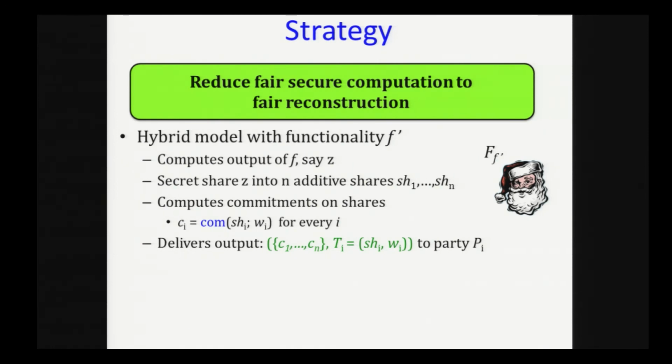So our strategy for realizing secure computation is something that is used in several previous works. We are going to reduce fair secure computation to fair reconstruction. The way we do this is that we let parties interact with an unfair ideal functionality. So this is the unfair ideal functionality, which is not only going to compute the output of the function f, but it's also going to secret share the output into n additive shares. Then it's going to compute commitments on these shares. It's going to deliver all commitments to all parties, but only the ith decommitment to the ith party. Of course, the adversary can abort after receiving the output from this unfair ideal functionality, but still it does not learn the output because it's missing at least one share from the honest party.